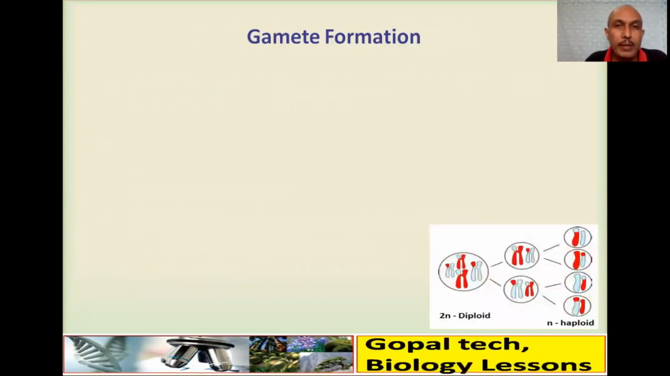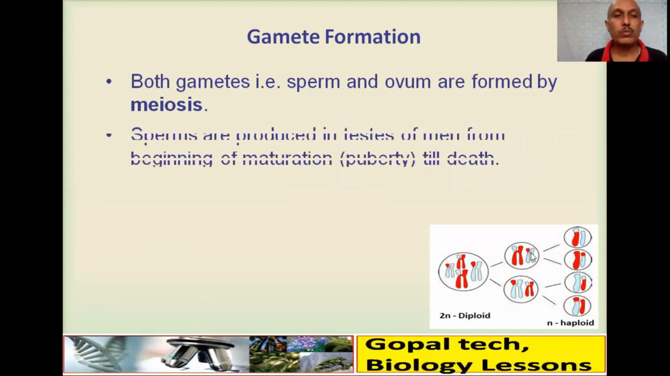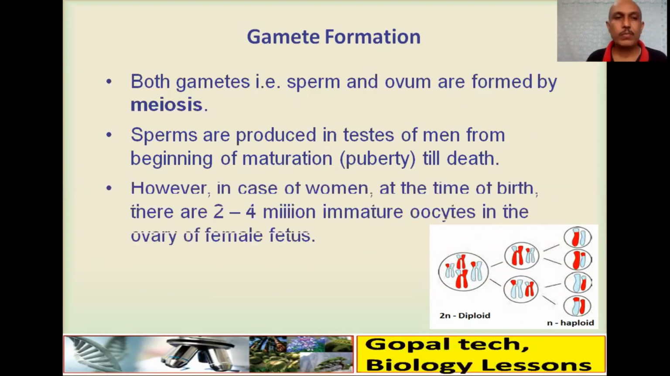Now, gamete formation. In both male and female, gametes are produced. Sperm is the male gamete and ovum is the female gamete. They are produced by meiosis because they carry half the number of chromosomes. Sperms are produced in the testes of men from the beginning of maturation, that is puberty, till death.